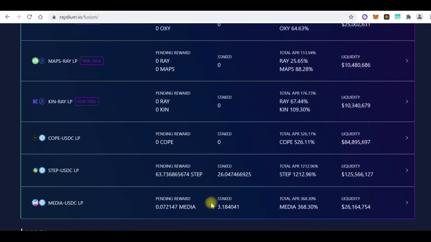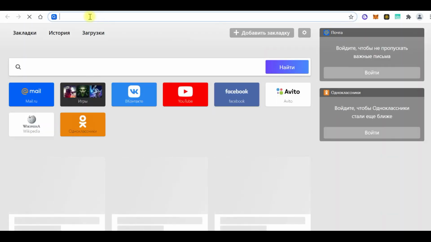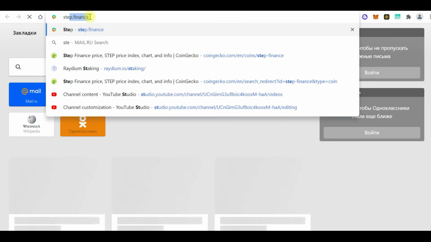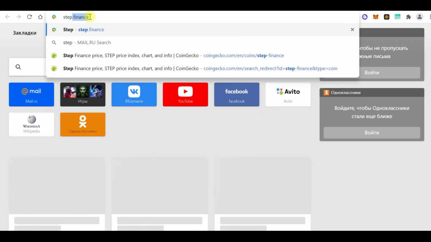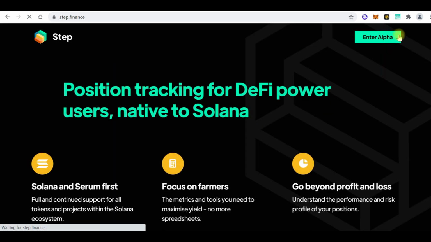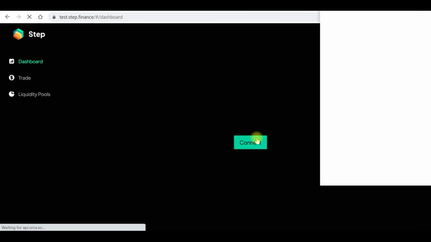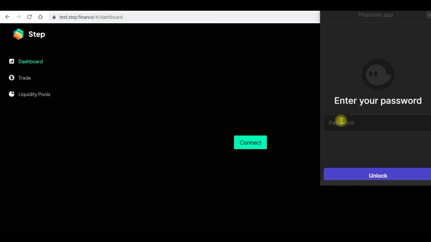I think the best way for you guys to appreciate farming is when you use a yield aggregator like Step.finance. This is for Solana only, and they are still in their alpha stage. So let me hook up my wallet and show you guys what it looks like.